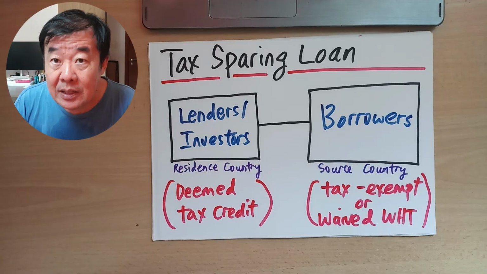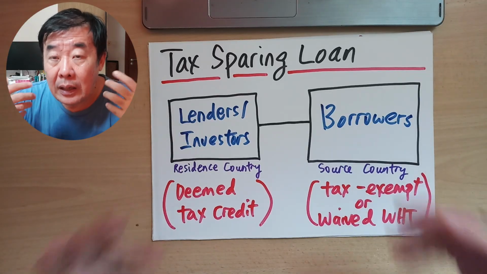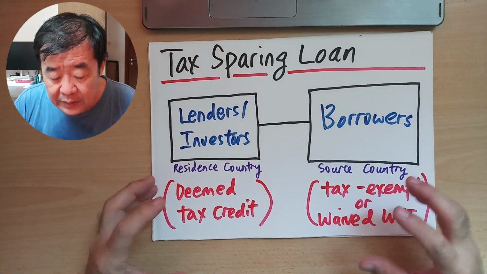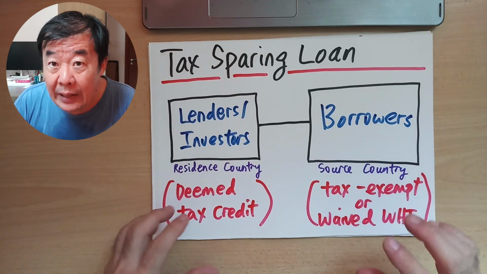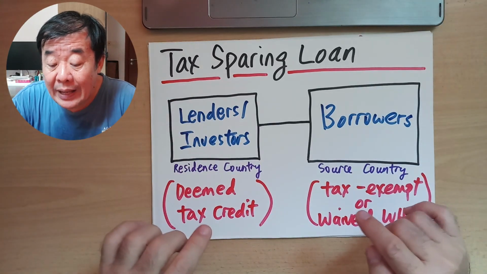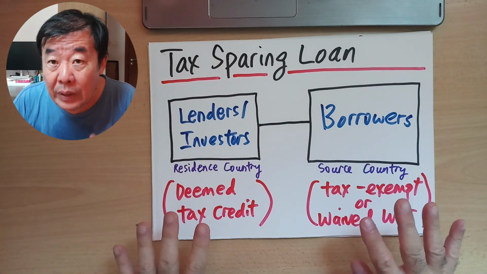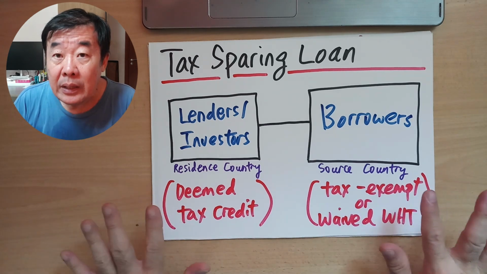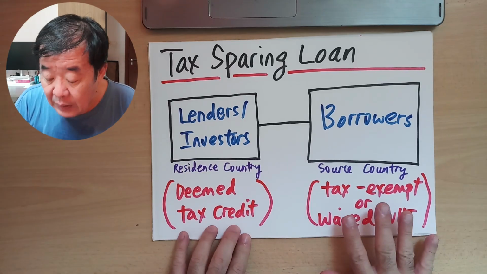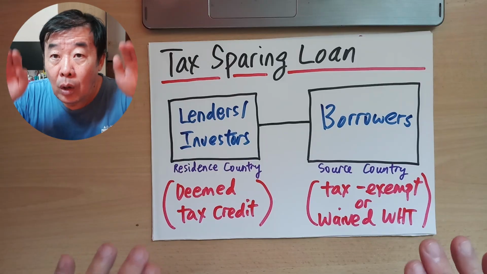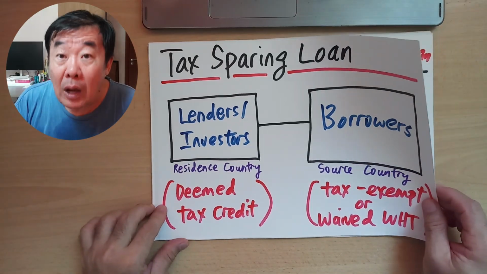And if there is, they will do all the legal and accounting documentation, confirmation letter from the tax authority and all this, and they will ensure that their overall tax burden will be reduced because of this tax sparing loan. Because of the reduction in their tax liability, usually commercially, they will share this benefit with the borrower as well. So the borrower actually benefits from a lower cost of funding. That's how this whole thing works, and that's the logic of a tax-sparing loan.